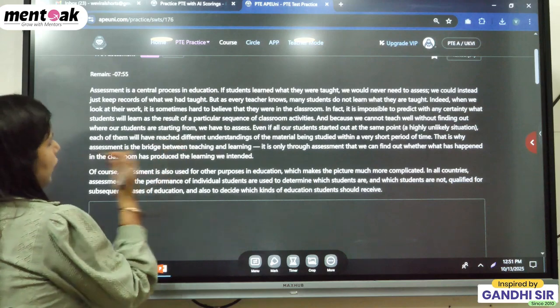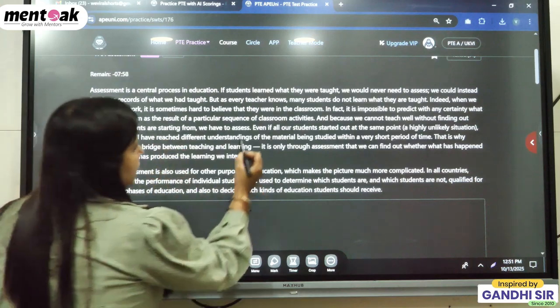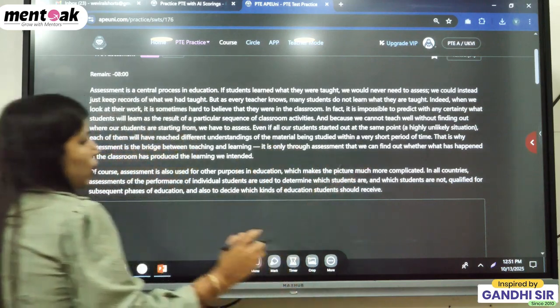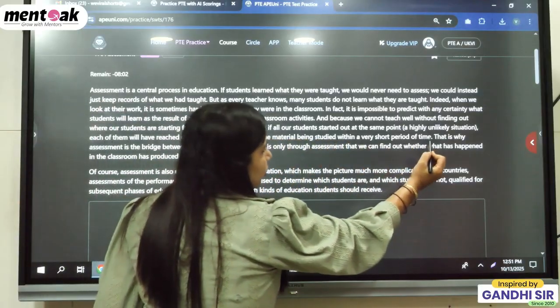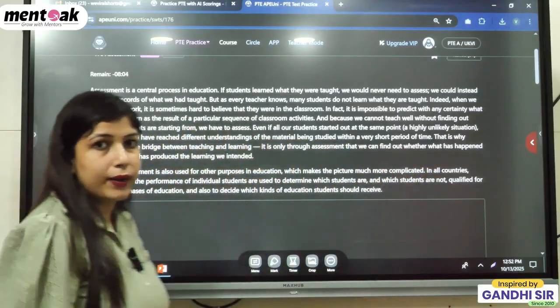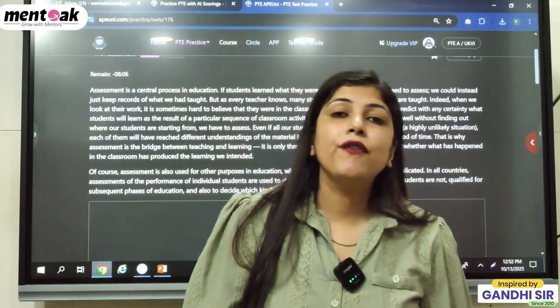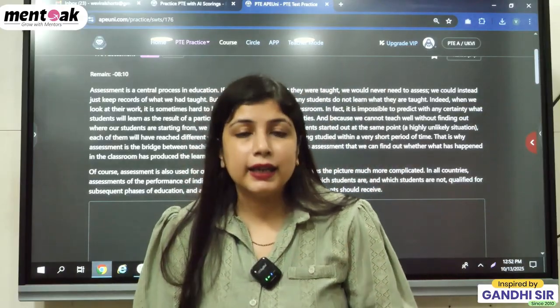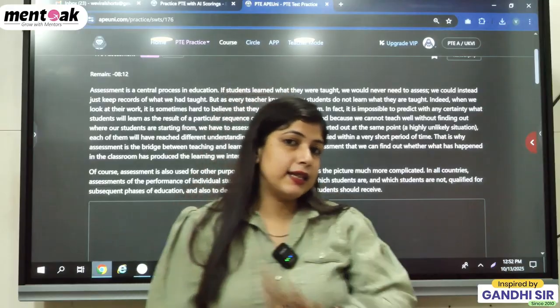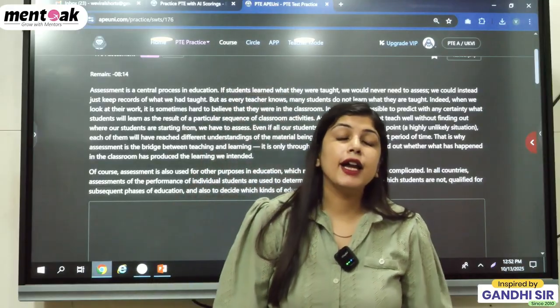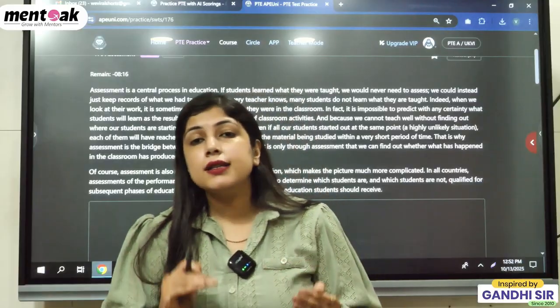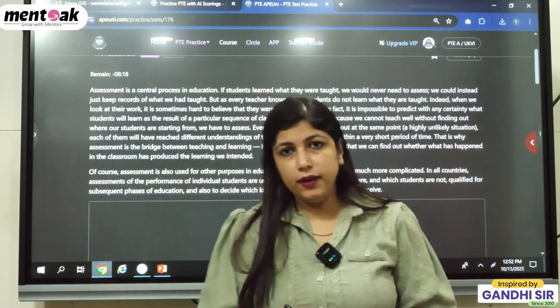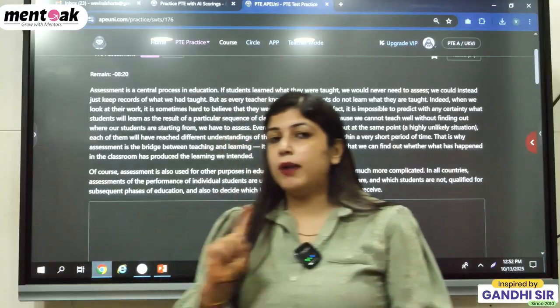So if you are picking, suppose if you are picking this line, then don't write down this full line to this one. This is a bulky or complex sentence. You have to choose very simple lines, the main lines. If your main key line is in complex form, then try to make it into the simple form. Clear? Let me tell you how you can make a summary.